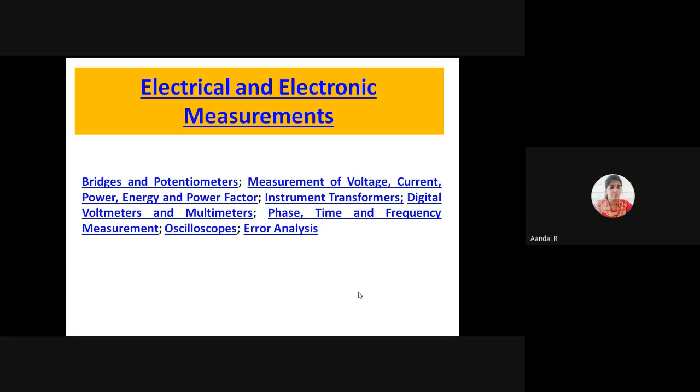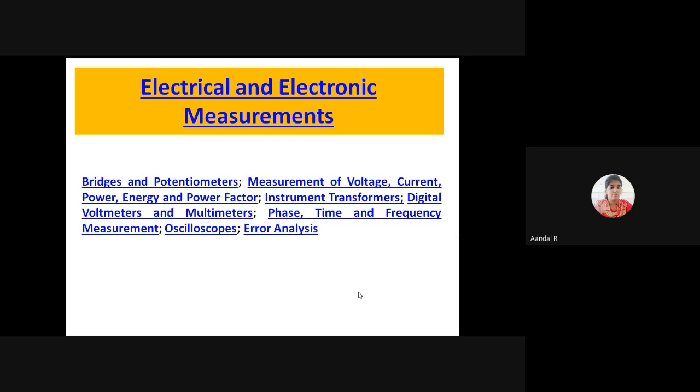So we can score good marks in this paper. This is one of the simple papers, where with a little concentration we can get a good score. We need not take much effort to score good marks in electrical and electronic measurements.